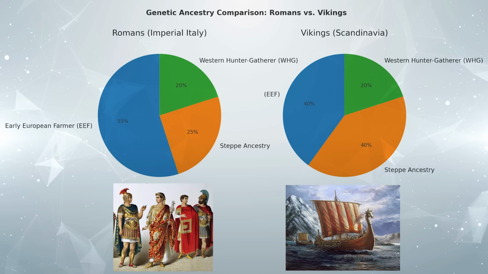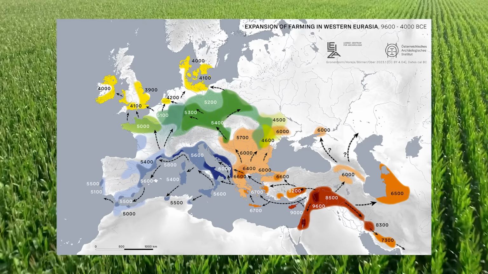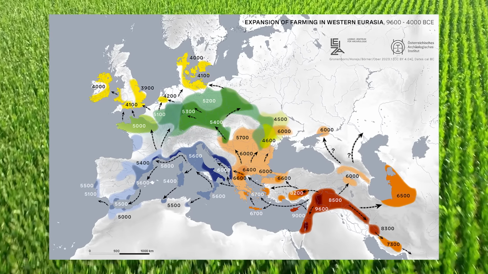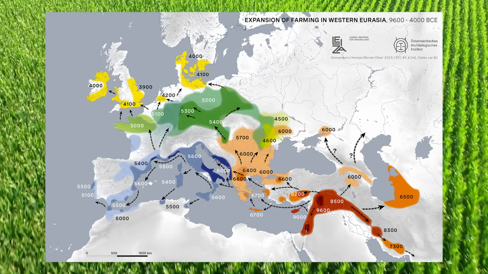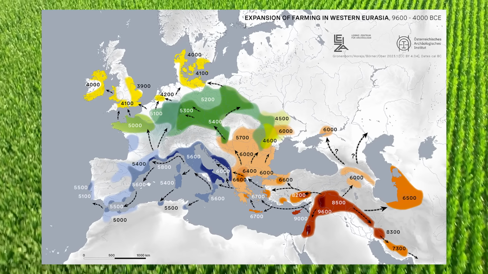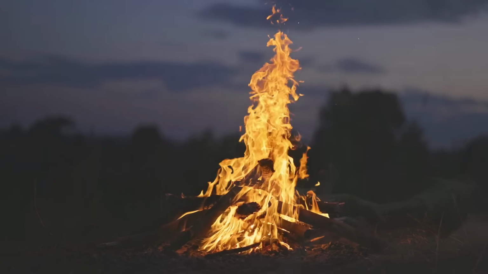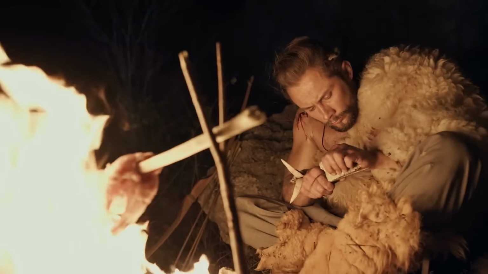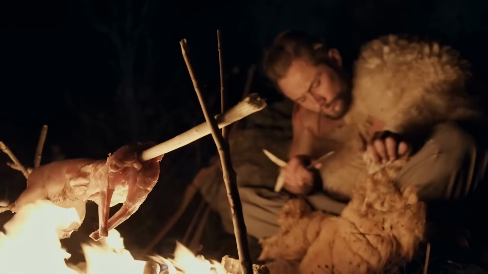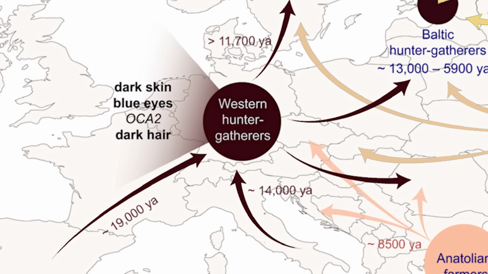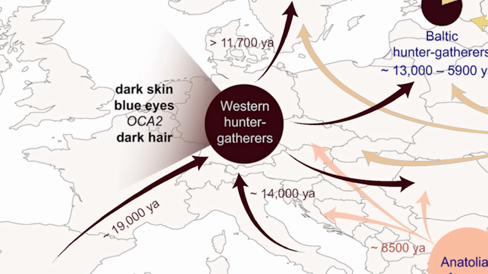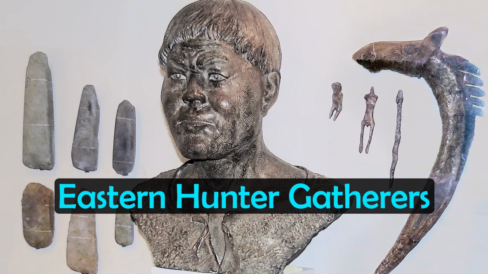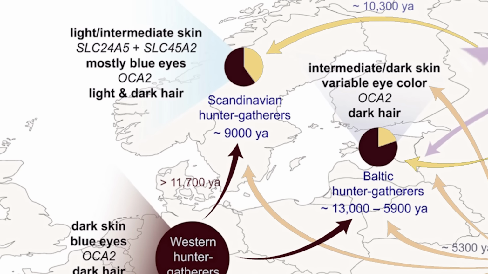Now, the early European farmers were Neolithic populations who introduced agriculture to Europe between around 7000 and 4000 BC, and they were originally from the Anatolian region. So this higher level of early European farmer ancestry in Romans is one difference, and another is actually in the source of their hunter-gatherer ancestry. Although both had this hunter-gatherer component in general in their ancient DNA, the contribution in Romans was mainly from Western hunter-gatherers. The Vikings' hunter-gatherer component, on the other hand, came from a mixture of two main sources, namely Western hunter-gatherers, but also Eastern hunter-gatherers. This group was collectively known as Scandinavian hunter-gatherers.